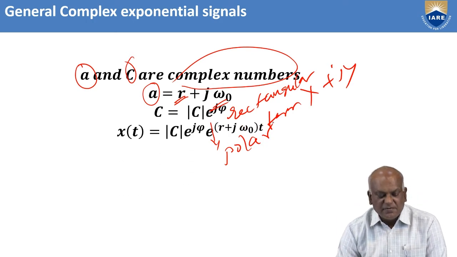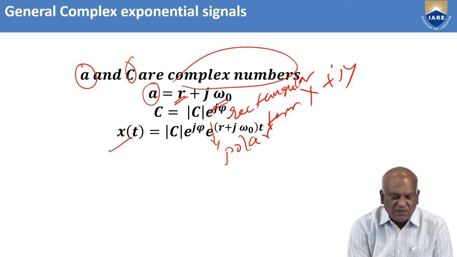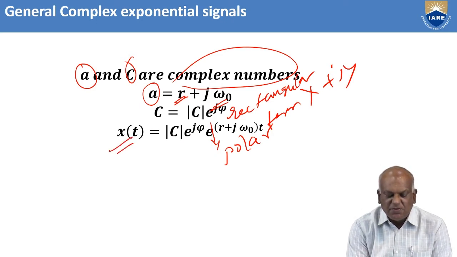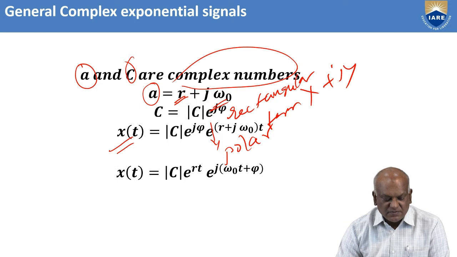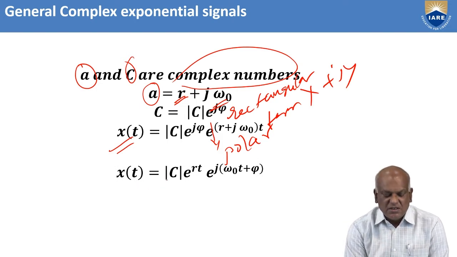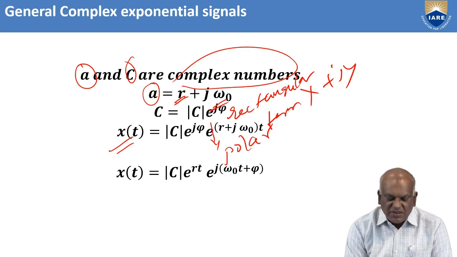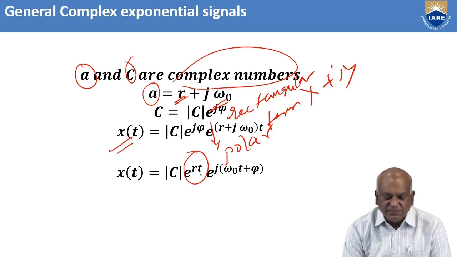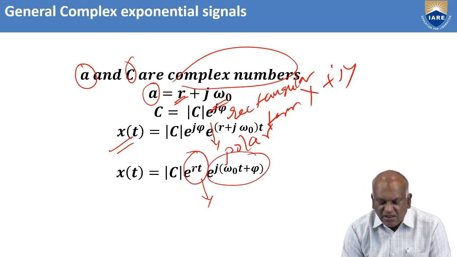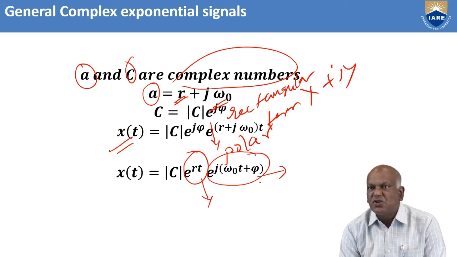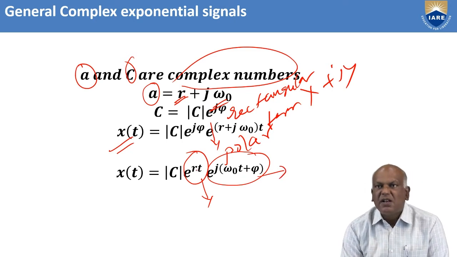Now this general complex exponential signal can be expressed as x(t) equal to the absolute value of C multiplied by e power j phi, e power (r plus j omega naught) t. We are writing x(t) equal to absolute value of C, e power r t, e power j (omega naught t plus phi). In this case, e power r t, where r is a real number, indicates a real exponential, whereas the other part indicates a complex exponential signal. The complex exponential signal is multiplied with a real exponential signal.